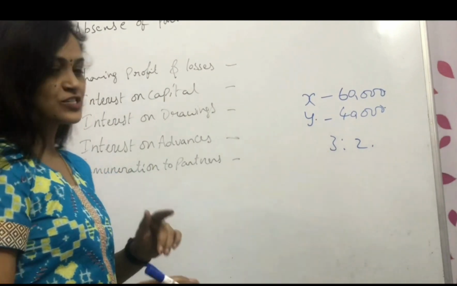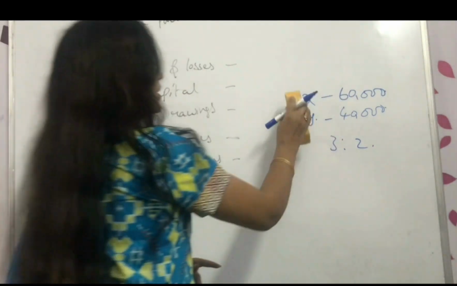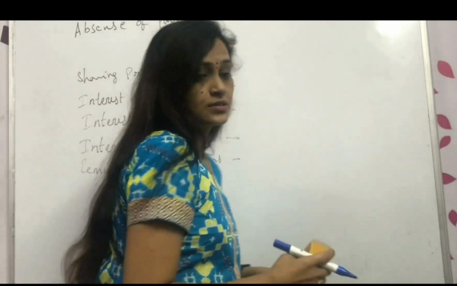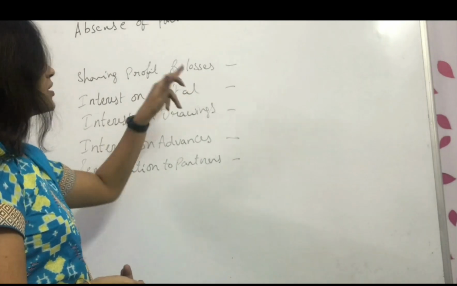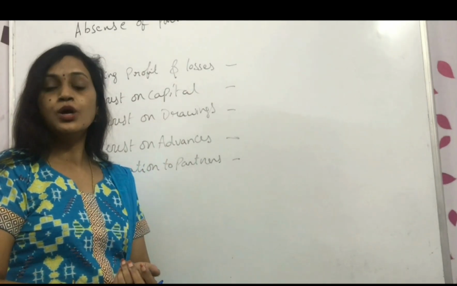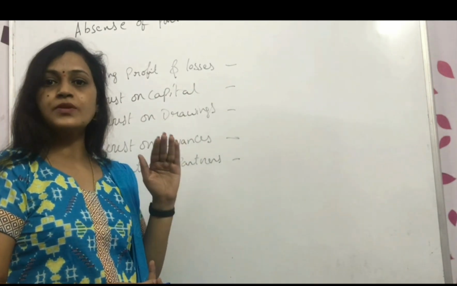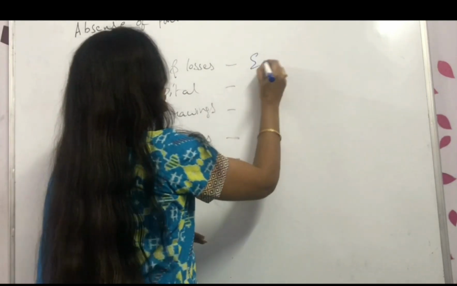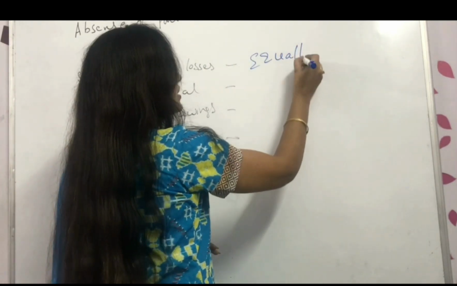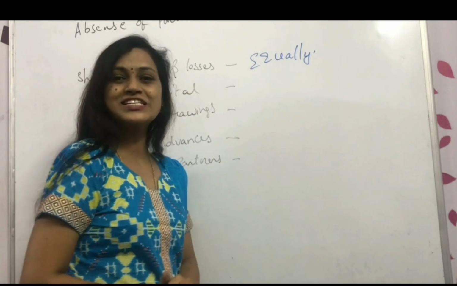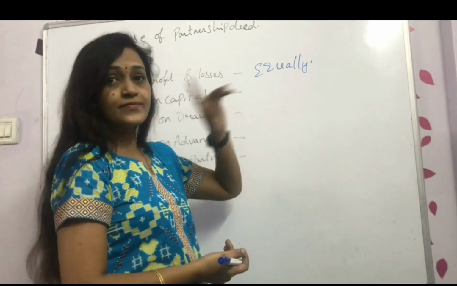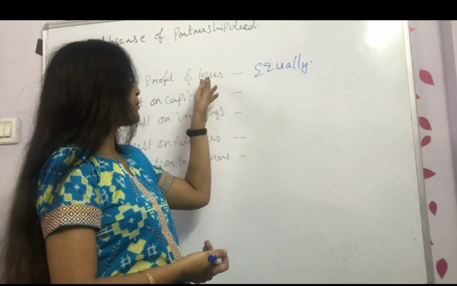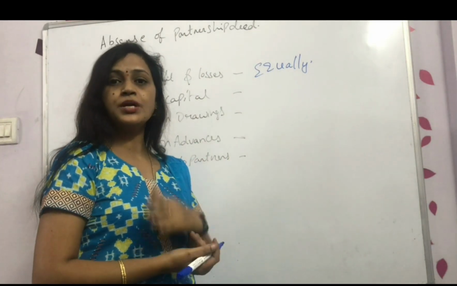Okay, so now the first one. If there is no partnership deed, then how are we sharing profits and losses? Both the profits and losses will be shared equally, in the equal ratio. If there is no partnership deed, then profit and losses will be equally shared between all the partners.